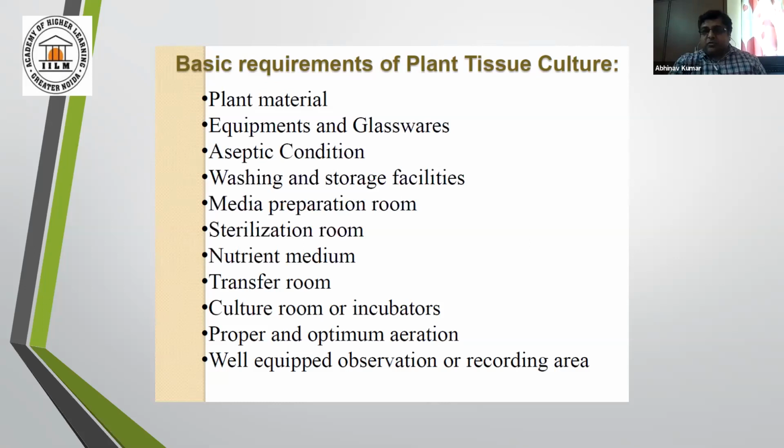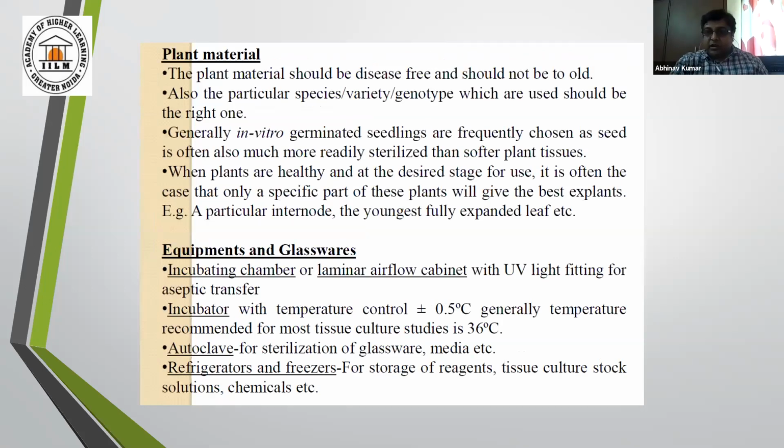I'm just briefing one by one. Plant material should be disease free and may not be very old, because an older tissue has a lower regeneration capacity. Healthy plants are needed. Sometimes seeds are also used as plant material. Equipment and glassware all should be sterilized and autoclaved, and before use it should be at room temperature. It should not be that you just take it out from the autoclave machine and start using it for tissue culture.